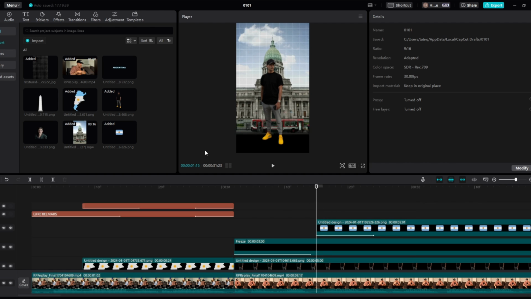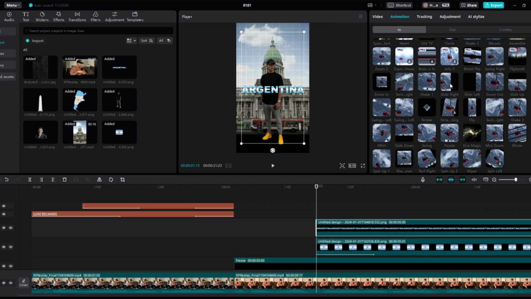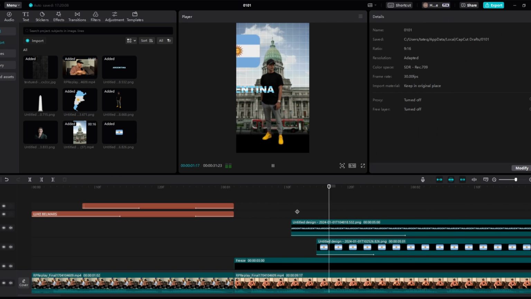And then as soon as he says Argentina as well, I've gone and found this from Canva, by the way. So these assets are from Canva as well. And then we can put Argentina just around about here. I think that'll look good. And then we can also slide this in to the right. Just a little bit more. And then what we can do is actually bring it a bit, start it a bit earlier. Grew up in Argentina, third world country.